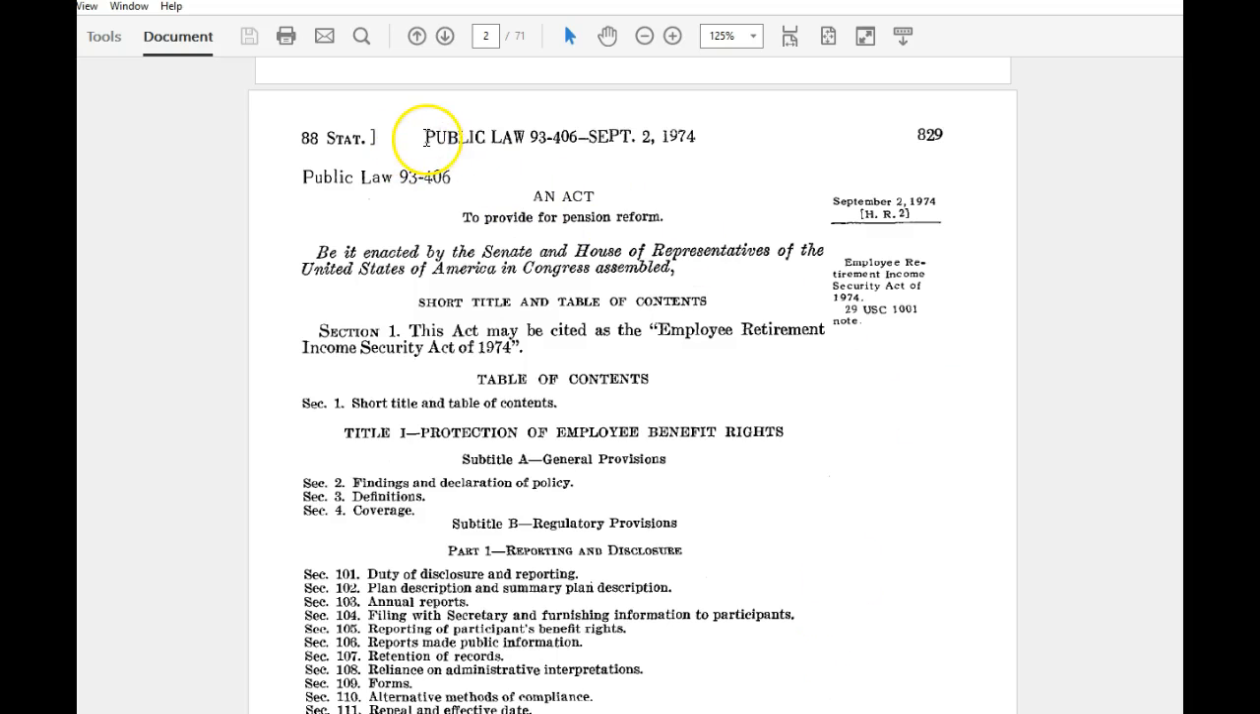So here we see our hero, public law, which is the Employee Retirement Income Security Act of 1974, or as we've also seen it called, ERISA. But our public law's full name is Public Law 93-406. Understanding what these numbers mean and how they got assigned will help you a great deal in your statutory research, so let's investigate further.